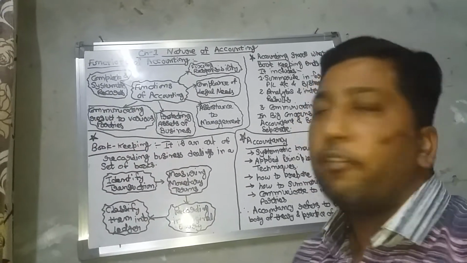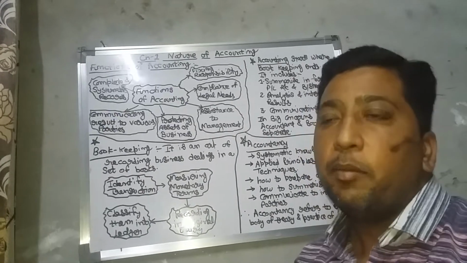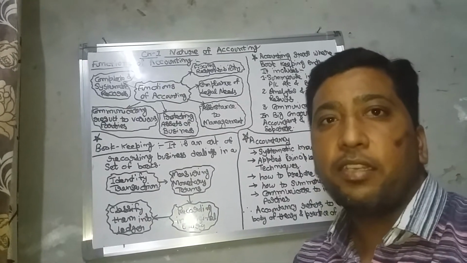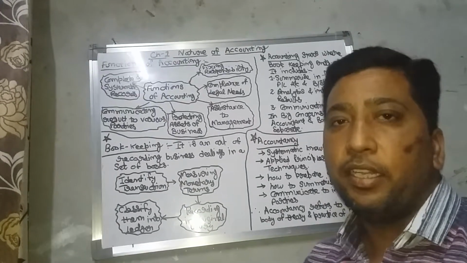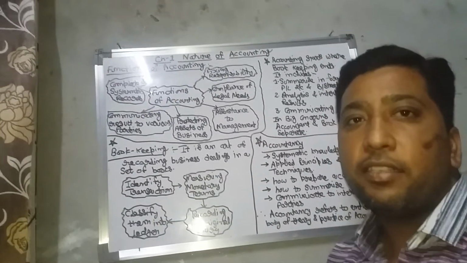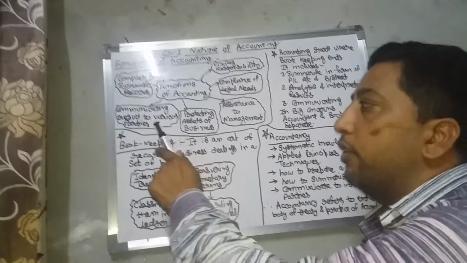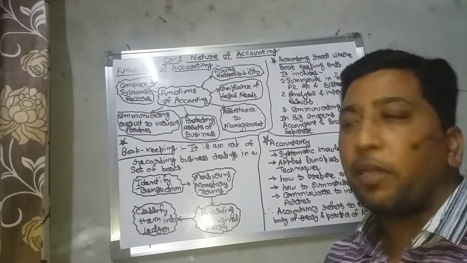Second function, communicate results to various parties, because in a business concern there are so many parties connected with the business from outside, like creditors, debtors, suppliers. So we have to provide the information to these parties.